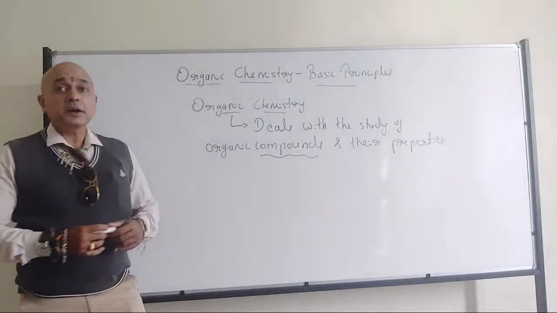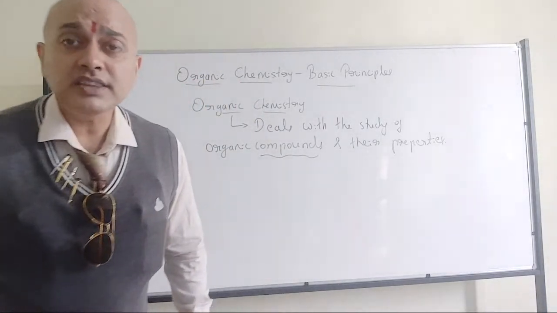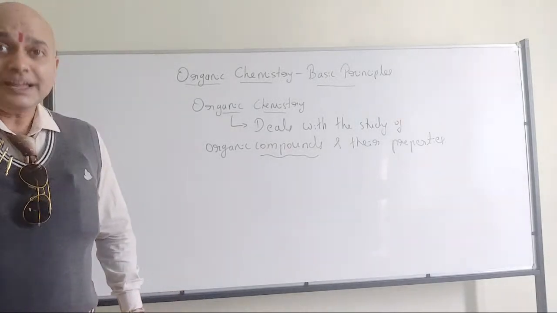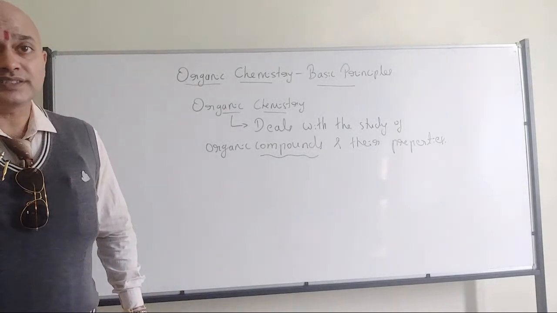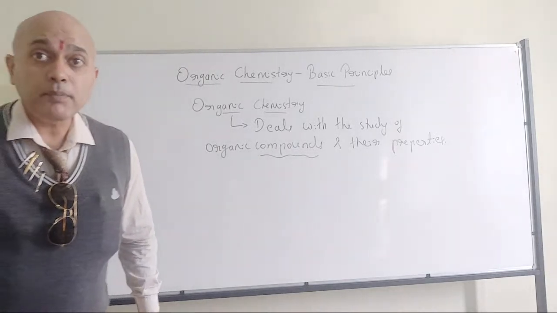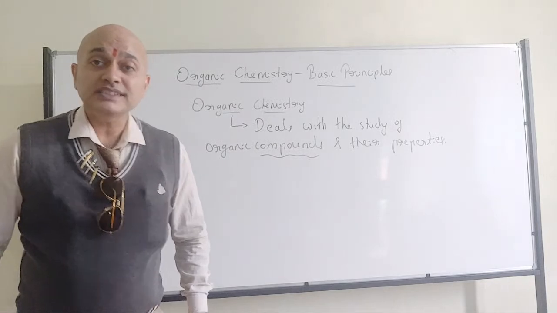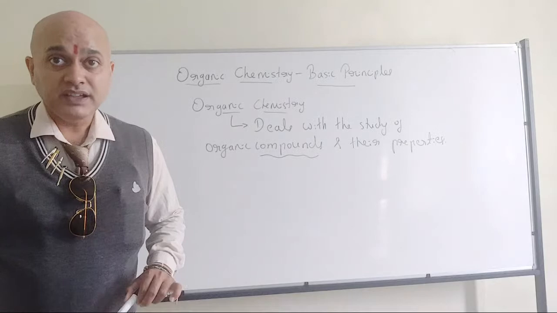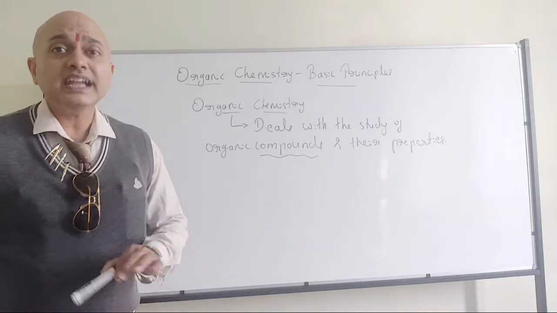So what do you mean by compounds? These are the molecules which are made up of different elements. They are called compounds. That all of us know, right? So what do you mean by compounds? These are the molecules which are made up of different elements. Now I am using the word organic compound.